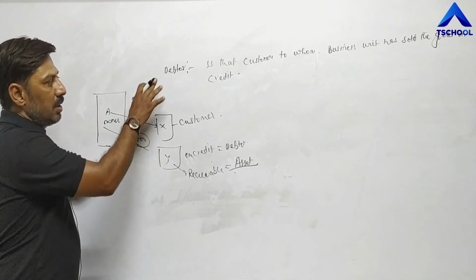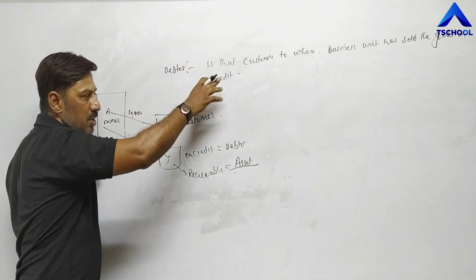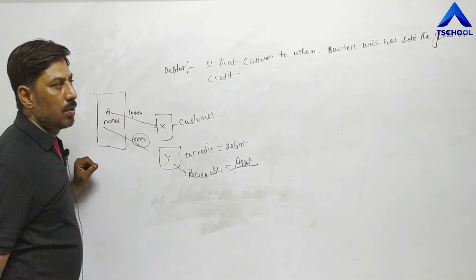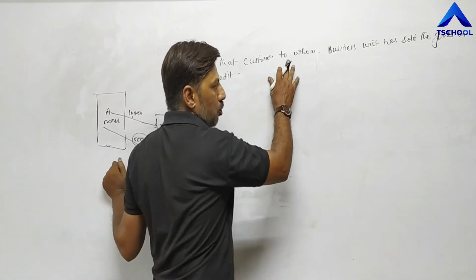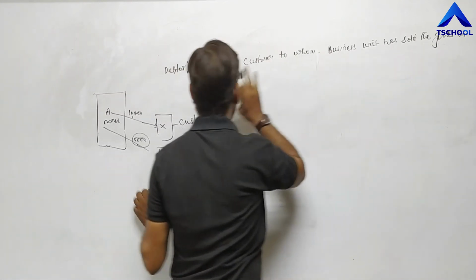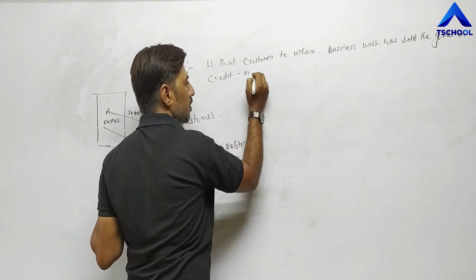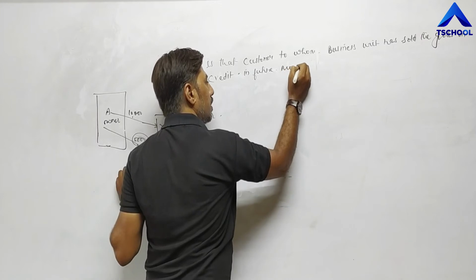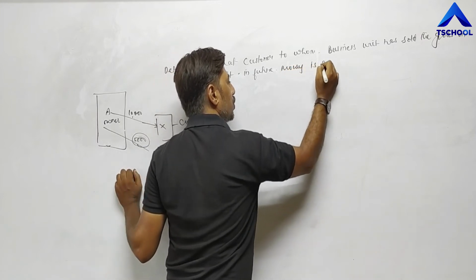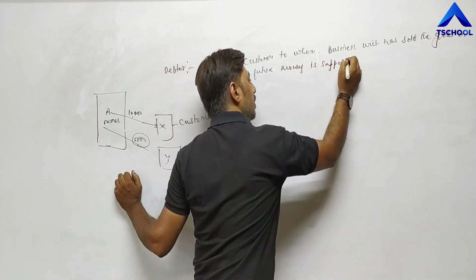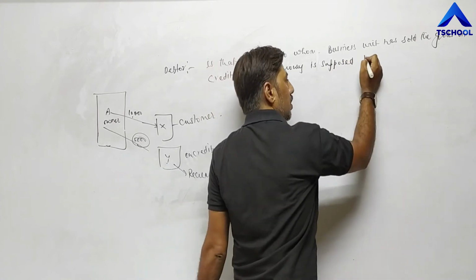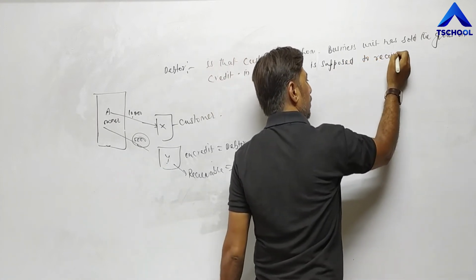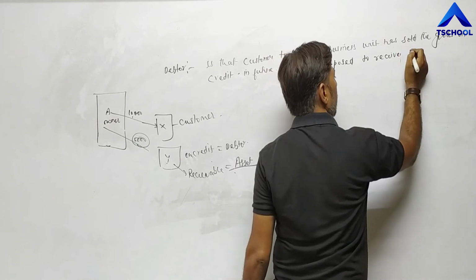So first point, debtor is completed. Debtor is that customer or that person to whom business unit has sold the goods on credit. It means in future, money is supposed to be received from him.